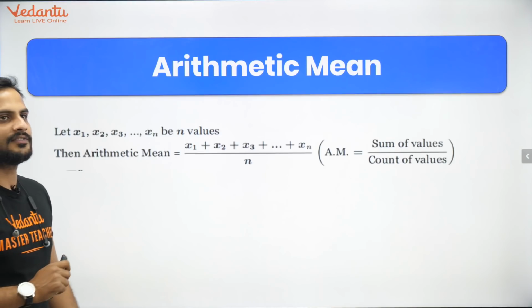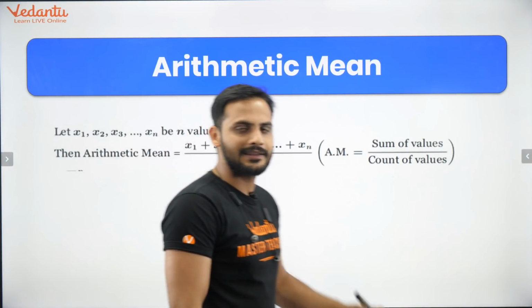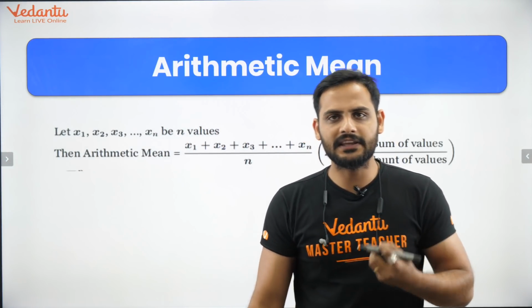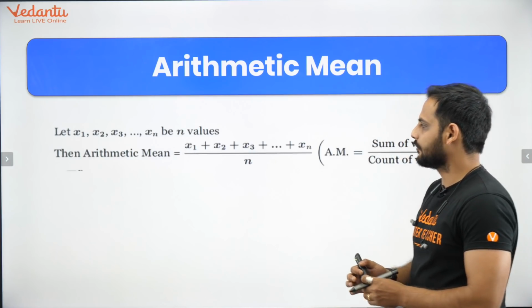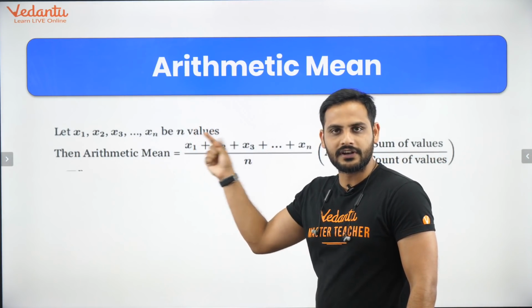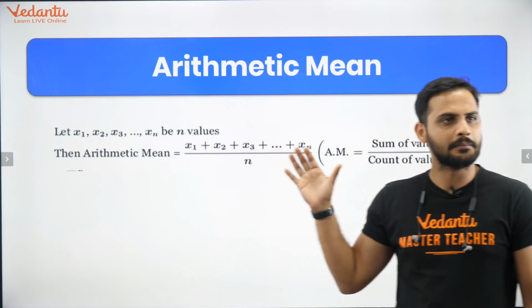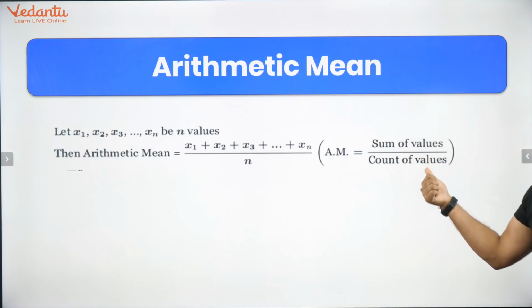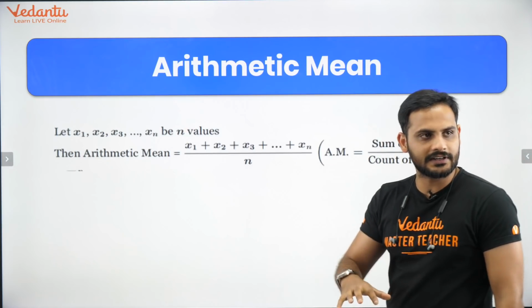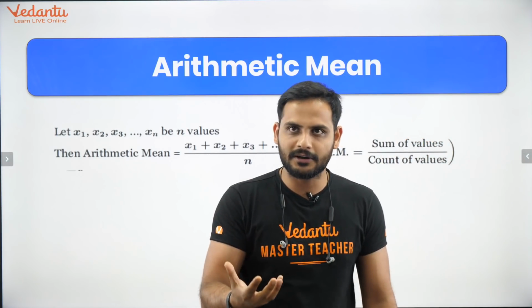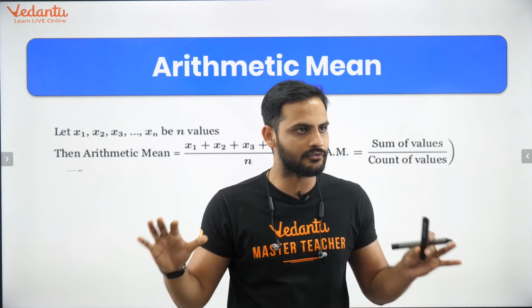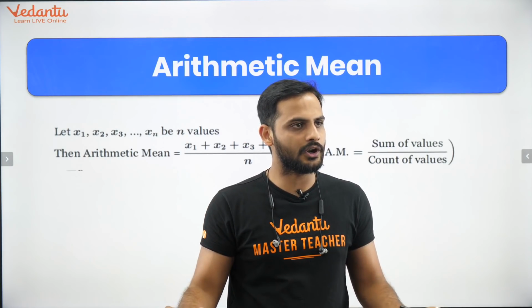Now let's move ahead with the first thing, which is called arithmetic mean, and also simple mean as well. So what is mean? Mean is the sum of all the values divided by the number of values, which we have already learned. This part is very clear. Sum of observations divided by number of observations. Some of you remember it by that term also. This part all of you know, right?